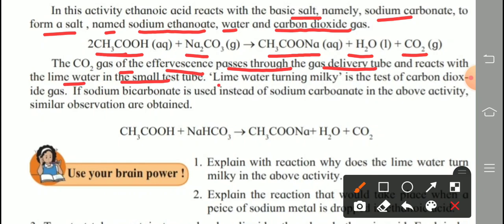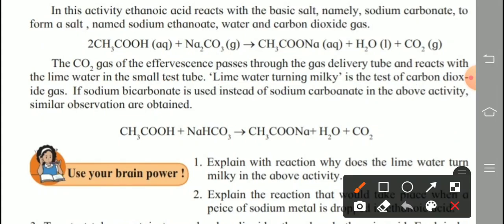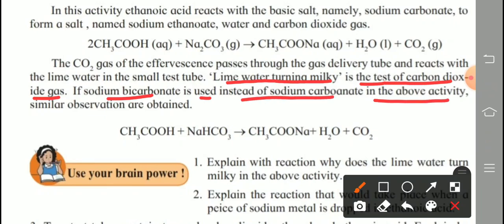So underline: lime water turning milky is the test of carbon dioxide gas. Very important. Lime water turning milky is the test of carbon dioxide gas. If sodium bicarbonate is used instead of sodium carbonate in the above activity, then a similar observation is obtained. Check that. Write the reaction in that pattern. First step is the word equation, and second step, substitute the formula. CH3COOH, ethanoic acid or acetic acid, reacts with sodium bicarbonate.